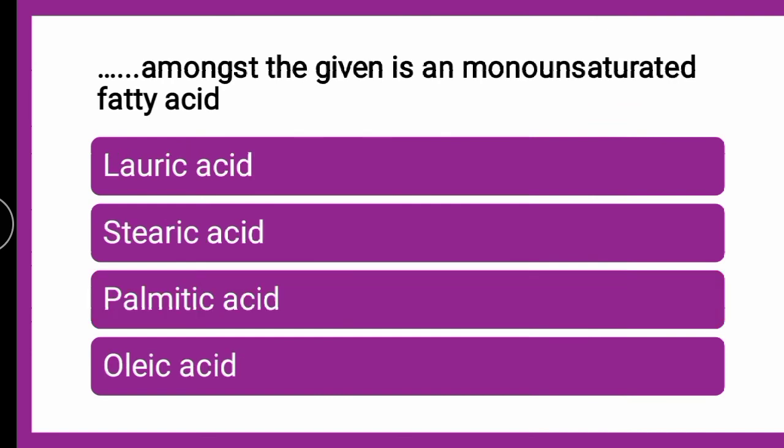Next question is, dash amongst the given is an monounsaturated fatty acid, whether it is lauric acid, stearic acid, palmitic acid, or oleic acid. So for the answer we will go for the explanation. Till that you can guess your answer. मोनोअनसैचुरेटेड फैटी एसिड इसमें से कौन सा है? लॉरिक है, स्टीरिक है, पामिटिक है और ओलिक है. सो अगर आपने पहले क्वेश्चंस केयरफुली सुने होंगे तो आपको इजीली इसमें आंसर मिल जाएगा. But if you have listened to the video very carefully, the answer is hidden in the earlier questions' answers only. So we will go for explanation.